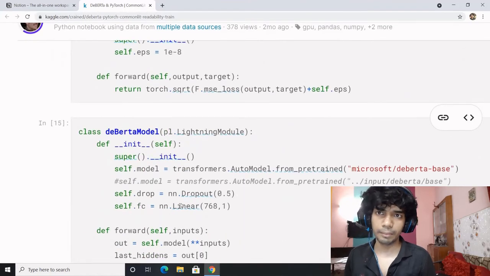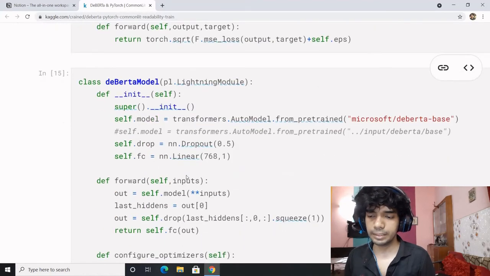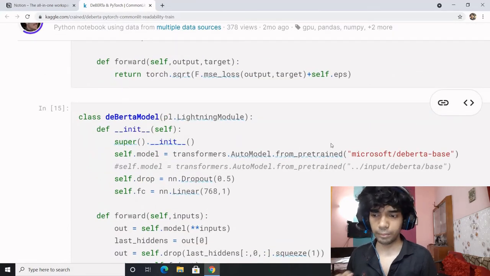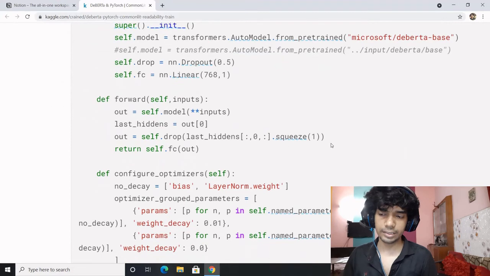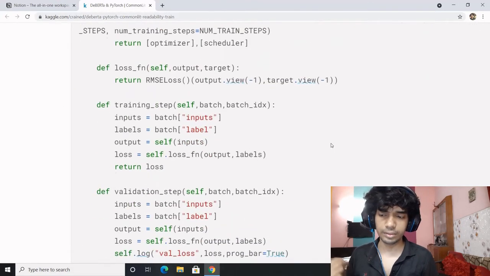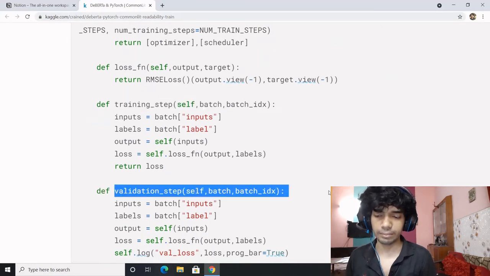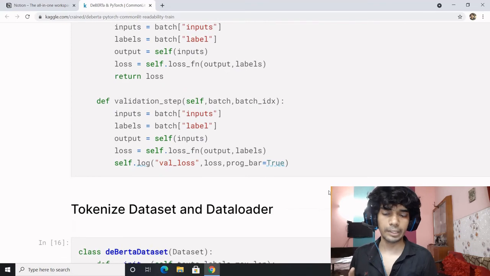I don't know much about PyTorch Lightning, but what seems to me is this is usually the structure for any model to be defined. You define the initializer, you define the forward, you define the configure optimizers, you define the loss step. The training step has to be defined. The validation step also has to be defined. So this is there for PyTorch Lightning.